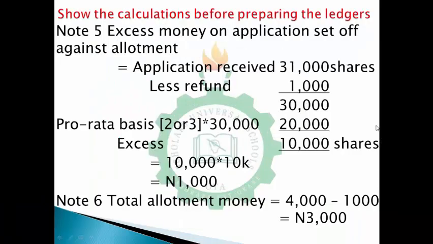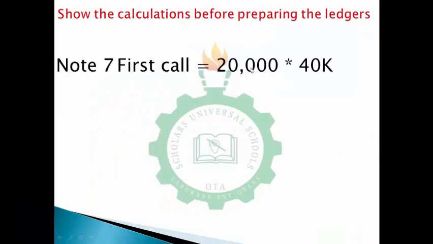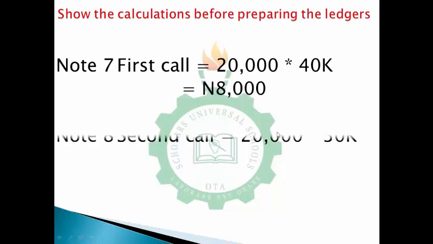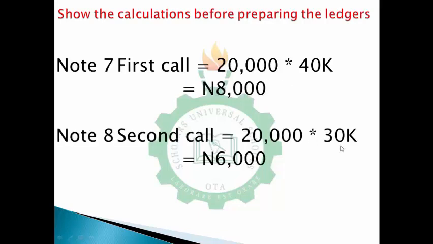So for first call, that's 40 kobo times 20,000 shares. 40 kobo times 20,000 shares is going to give me 8,000. For second call, 20,000 times 30 kobo is going to give me 6,000. Then, as soon as I'm done with all of this calculation, I can go ahead to prepare my ledgers.